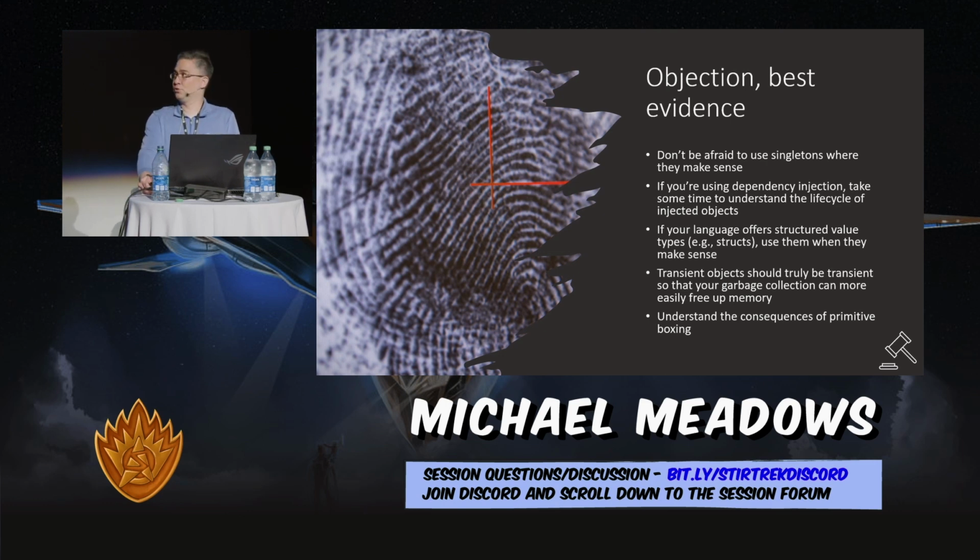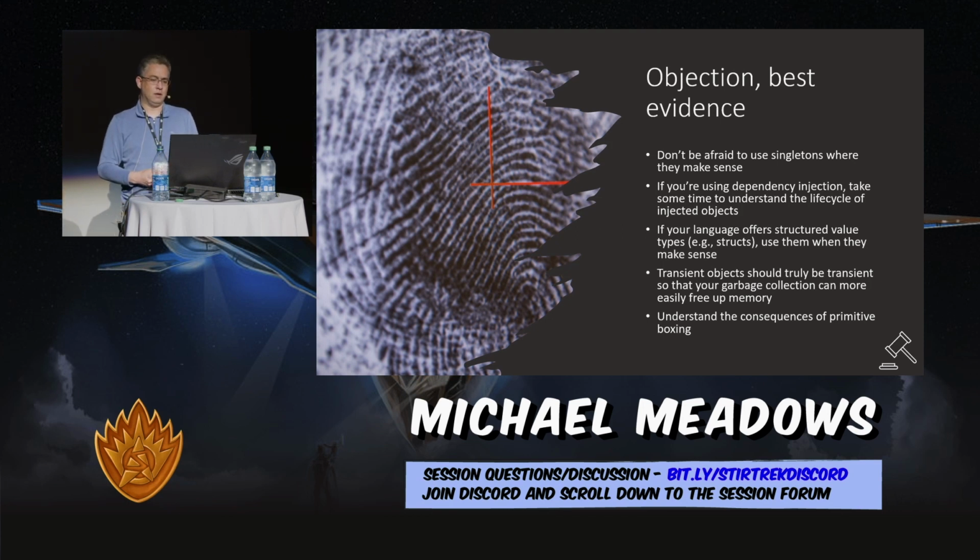Transient objects should truly be transient. And what I mean by this is if you just create an object for a single purpose and then you're done with it, if you want that thing to be garbage collected, you need to release it as soon as you can, right? Because if you don't, then it moves into the next generation of garbage collection and it becomes much more costly to get rid of.